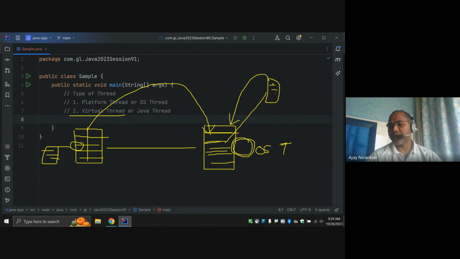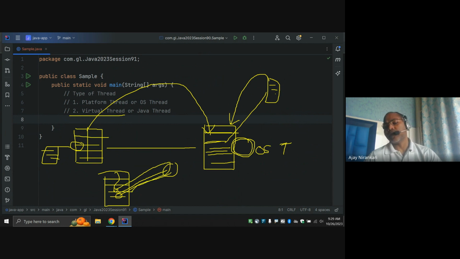So here what the Java designers decided is that sometimes your application has written some code where it is logically waiting for a response. Sometimes it is needed. In one business case, I am getting a user profile and I am going to call a microservice: hey, microservice, can you give me the user profile? Once I get the user profile, I'll do something. Until I get the user profile, I cannot proceed. So your application is still waiting for something.